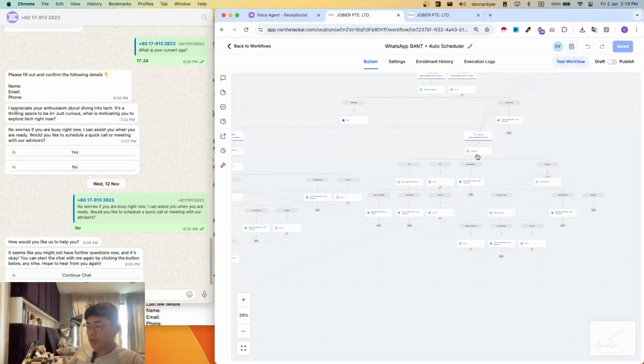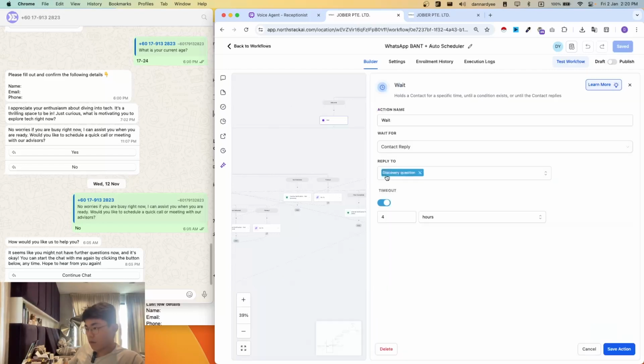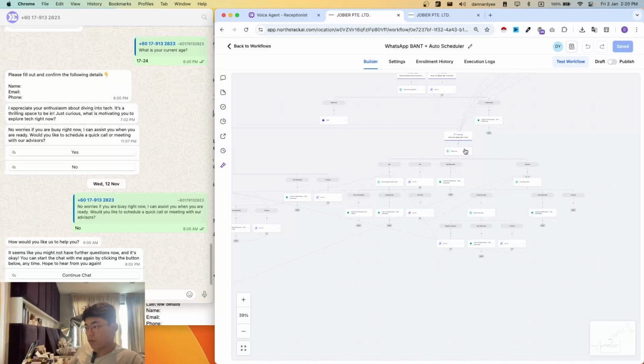This is the other branch where, let's say they did not reply to the discovery question, we'll then follow up with another message. If not mistaken, it's after 4 hours, if they did not reply. Let's see, it's a bit laggy. So after 4 hours, we will then send them a message, which is, no worries, if you're busy right now, I can assist you.